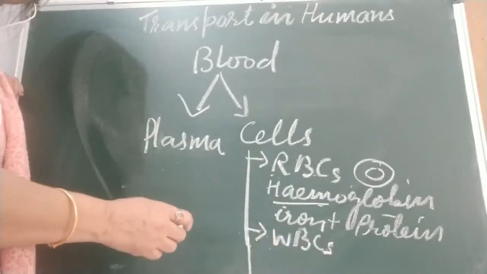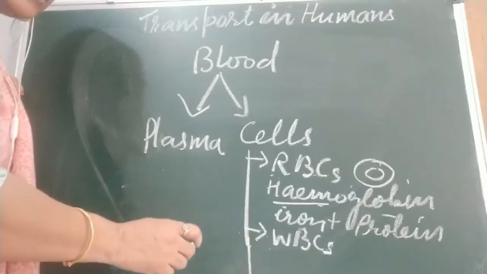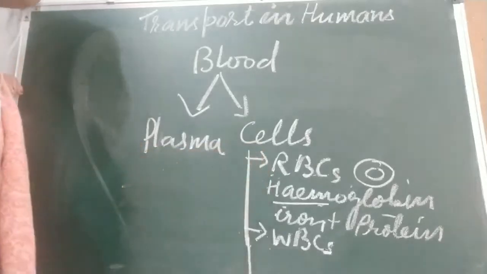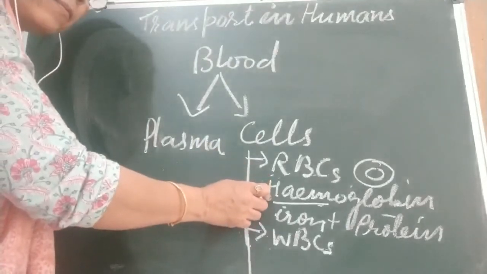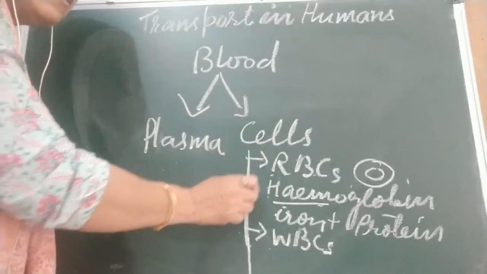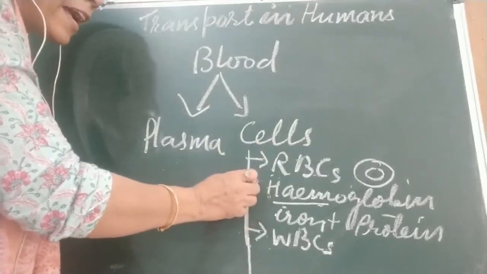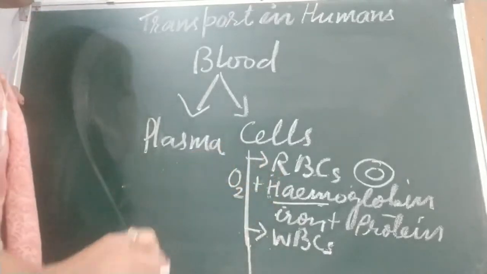They help in destroying the disease causing microorganisms. And what is the work of RBC? It carries oxygen. Hemoglobin attaches with oxygen and forms oxyhemoglobin.